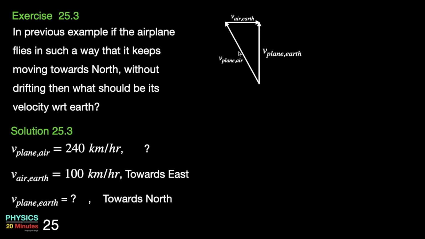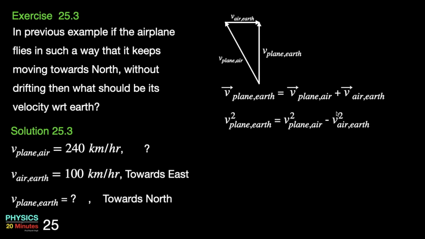If you look at the vector triangle, the sum of this side plus this side will give me the third side. Therefore, velocity of plane with respect to earth is equal to velocity of plane with respect to air plus velocity of air with respect to earth. Again, it's a right angle triangle, so we can apply Pythagoras theorem and obtain the velocity of the plane with respect to earth as 218 km per hour.